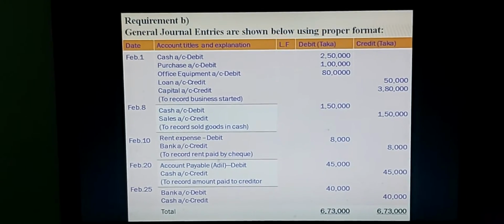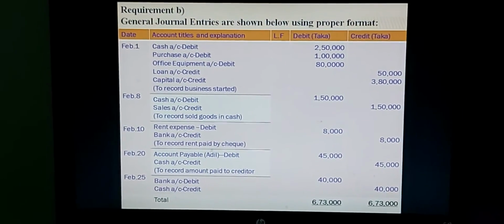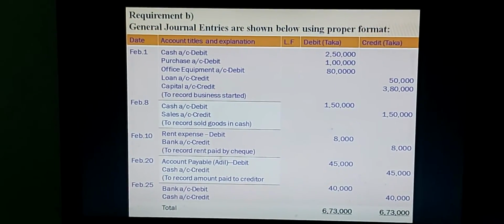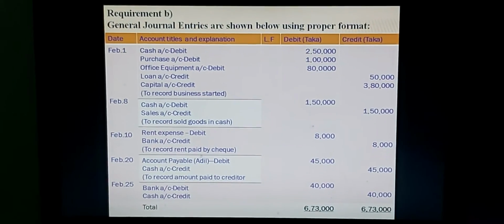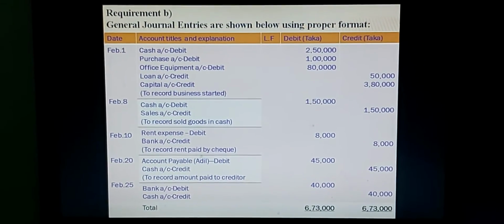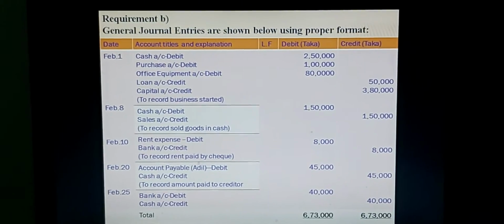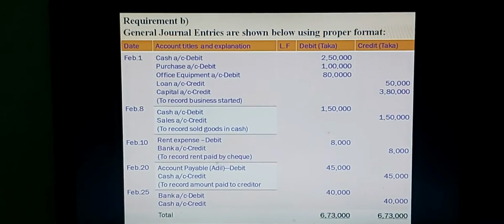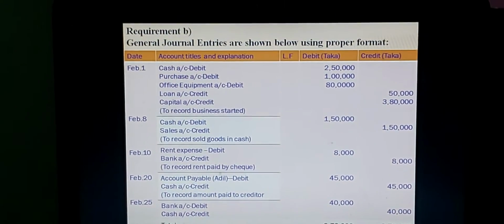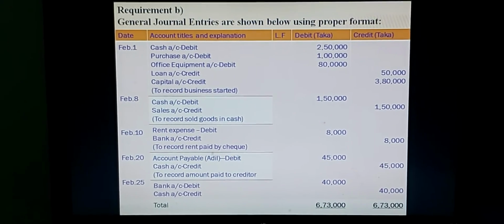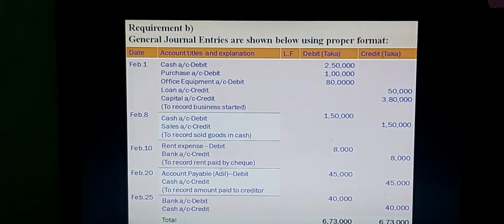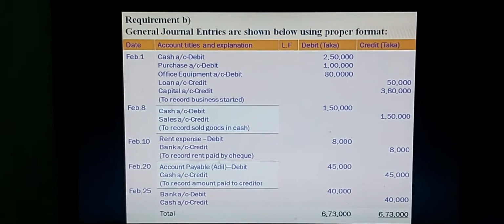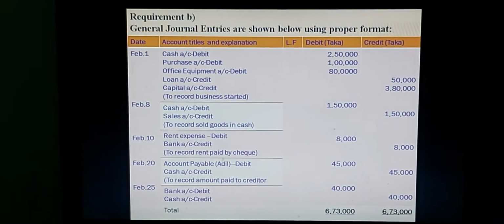Next one, goods sold in cash. In this transaction, 2 accounts are involved: cash account debit, sales account credit. Total amount taka 1,50,000. February 10. Rent paid by check. In this transaction, 2 accounts are available. Rent expense account, another one bank account. Expense increase, that is the expense account is debit and check has gone from business, so bank balance decrease. In this situation, bank account is credit.